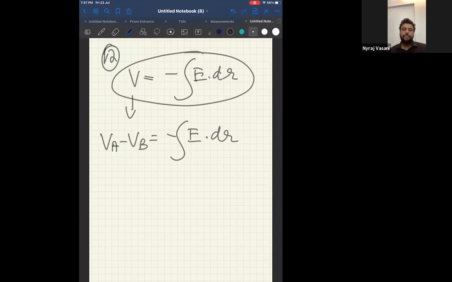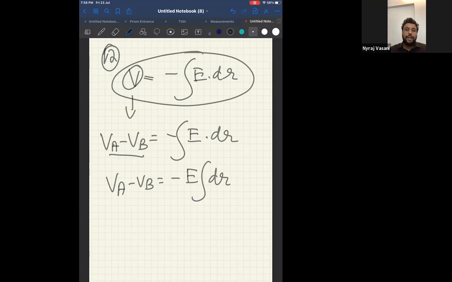Everyone look at the screen. Now, in this case, potential is our net potential. What is the net potential? Potential difference. VA minus VB is equal to minus E dr, or VA minus VB is equal to minus E integration of dr. Integration of dr means, can I say electric field is acting along the arc? Look at the diagram.